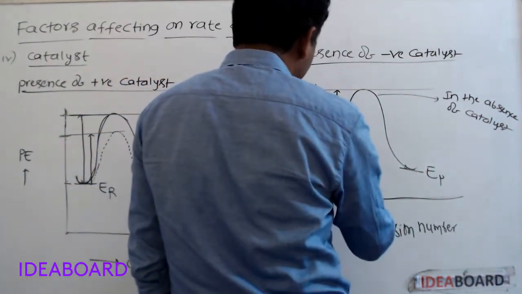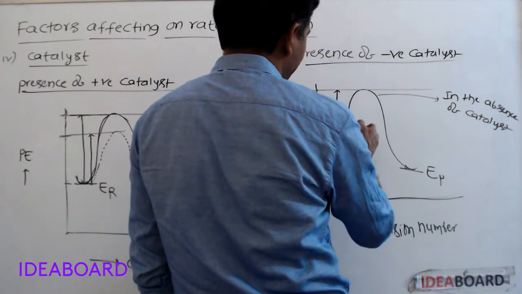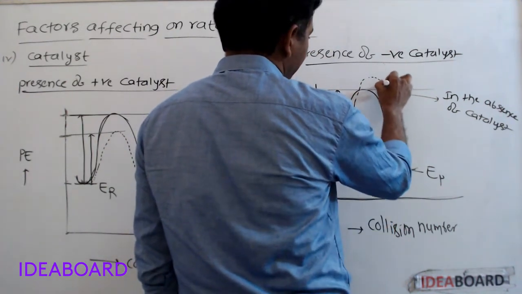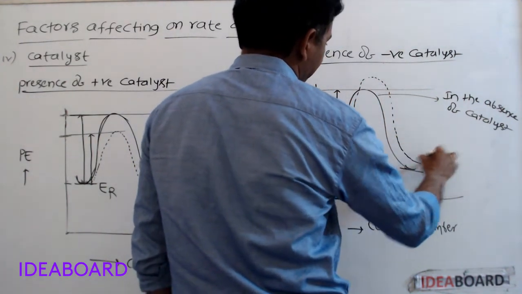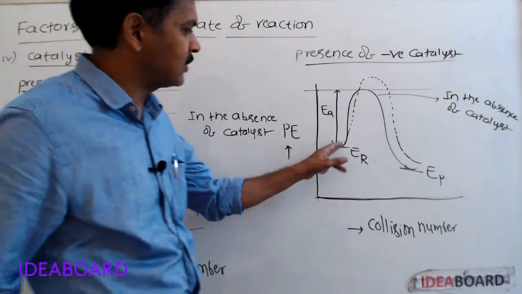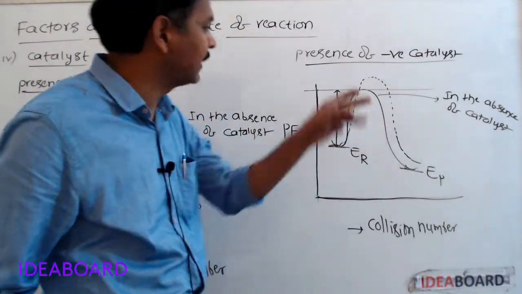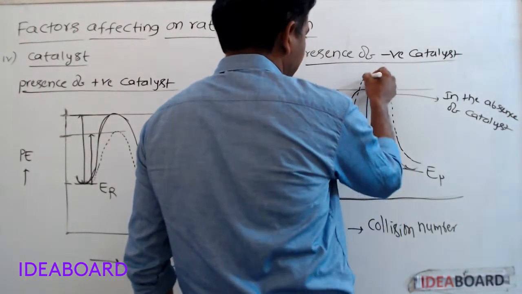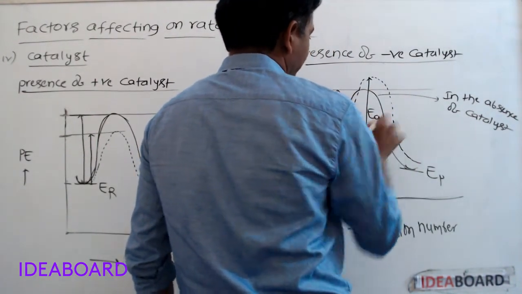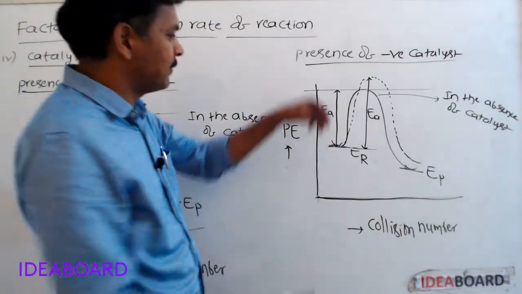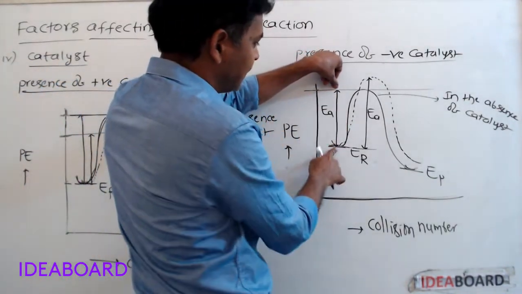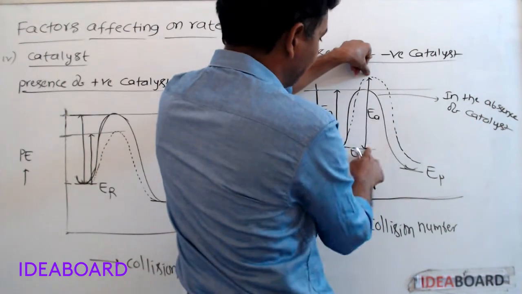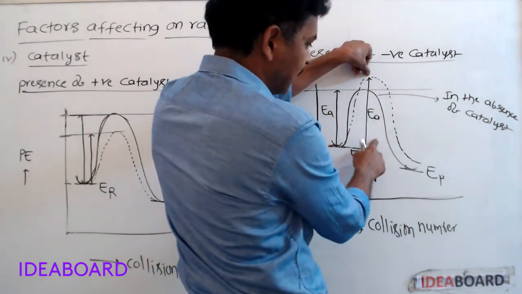If we take negative catalyst, in the presence of negative catalyst, reaction may follow this path. Reaction follows the path having higher activation energy. So here this much of energy is required. In the absence of catalyst, activation energy is only this much, but in the presence of negative catalyst, more amount of activation energy is required.